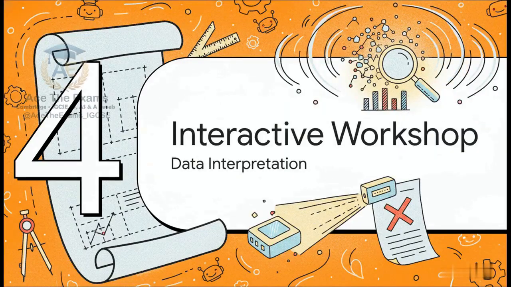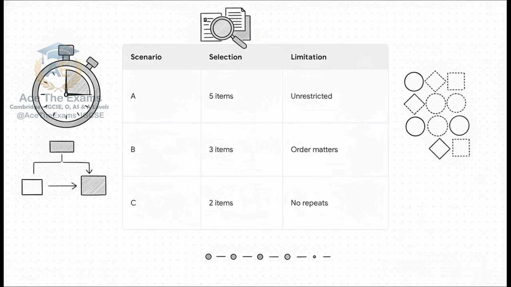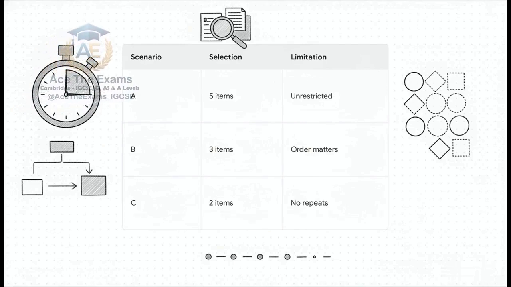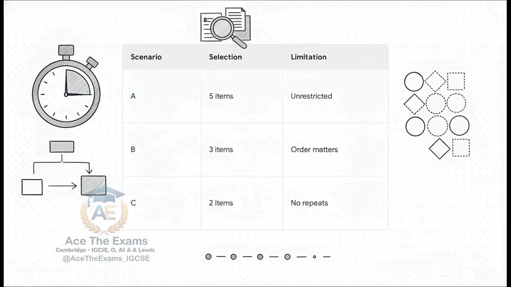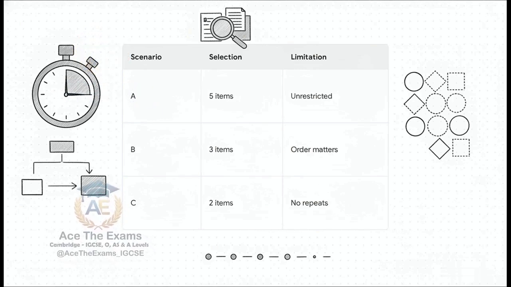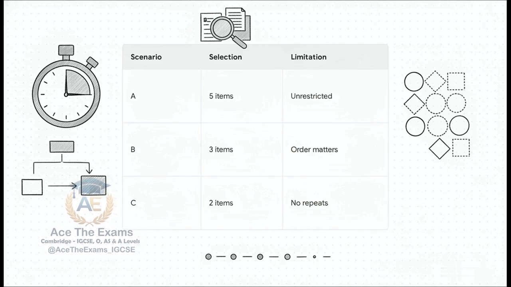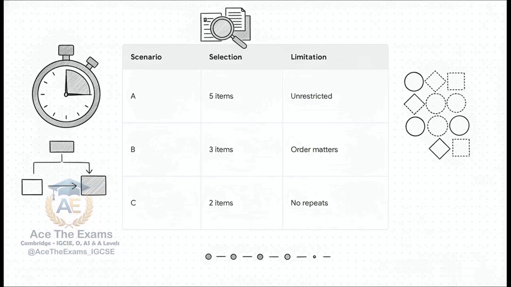All right, moving to Section 4, Interactive Workshop. Now that you have the blueprint, let's actually put it into practice. In Probability and Statistics 1, your data interpretation skills are absolutely crucial. You're regularly required to extract data from texts, interpret complex relationships, and draw evidence-based conclusions. So imagine a 60-second timer counting down right now in your head. You are faced with a complex scenario involving selection criteria and arrangement limitations. You have to systematically process this sequence.